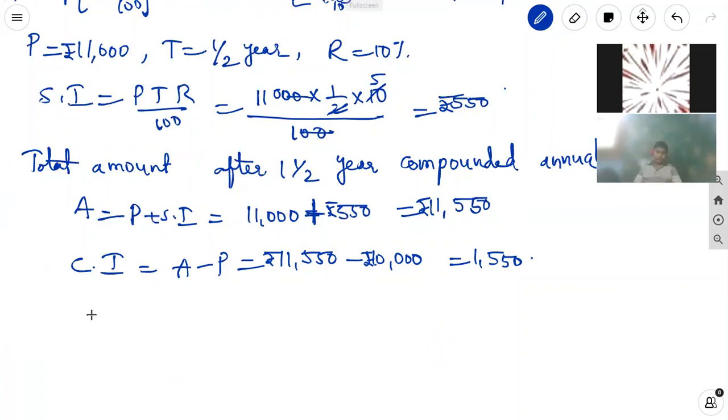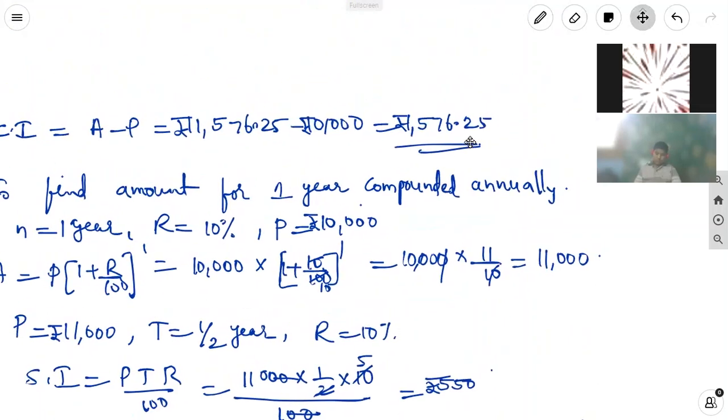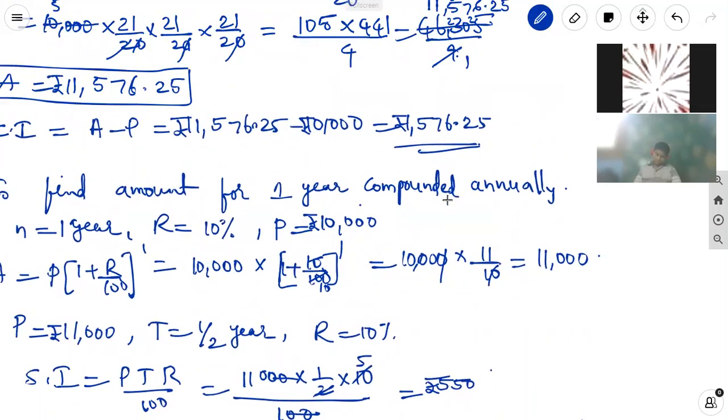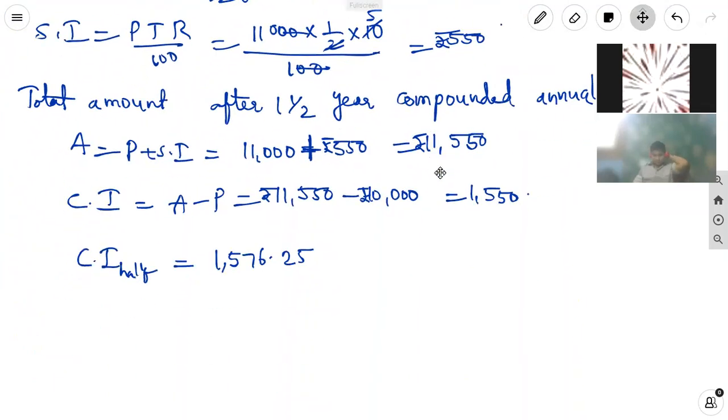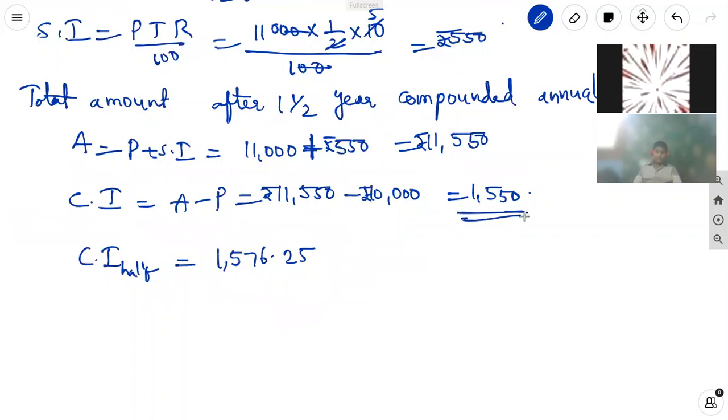And compounded half yearly, the interest is 1,576.25 rupees. For compounded annually, it is 1,550 rupees. Here the difference is what they are asking: would this interest be more than the interest he would get if it was compounded annually?